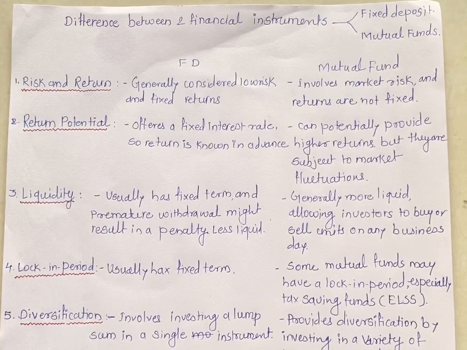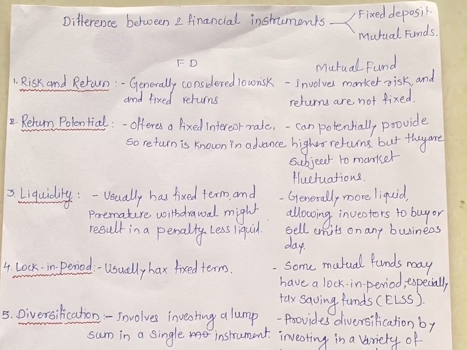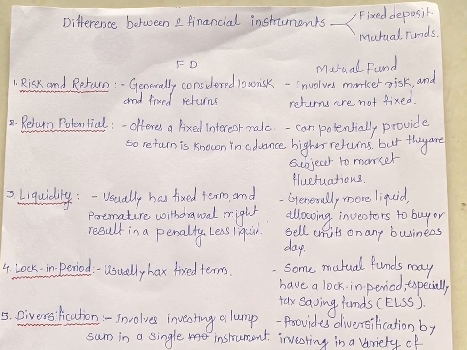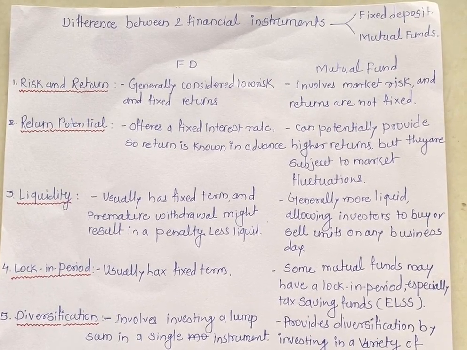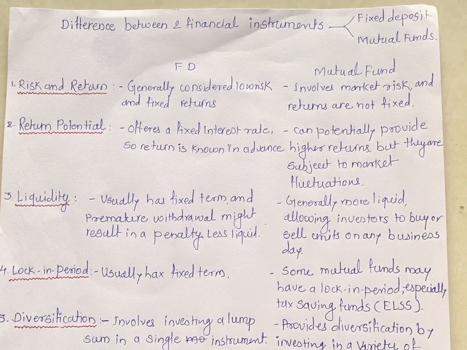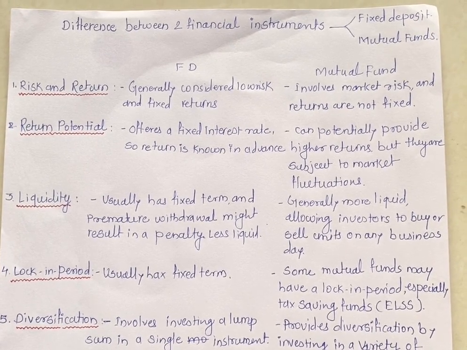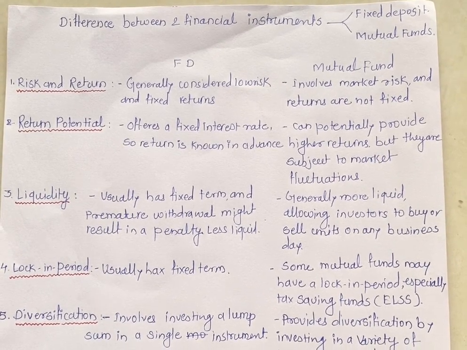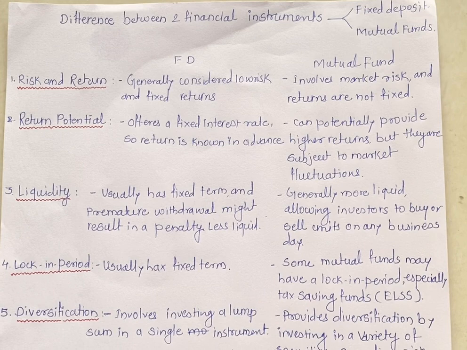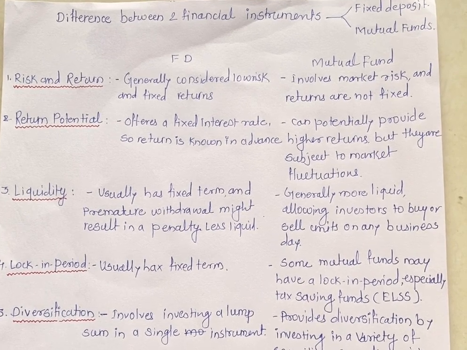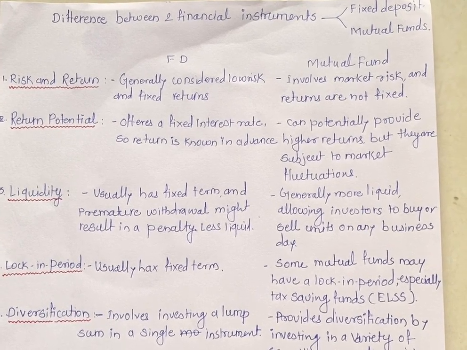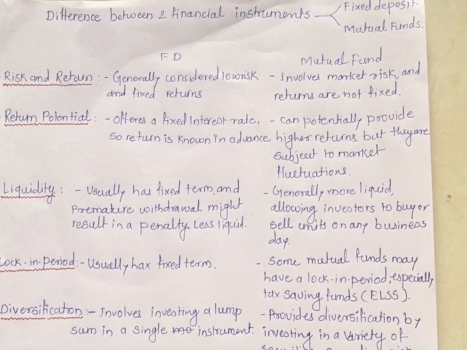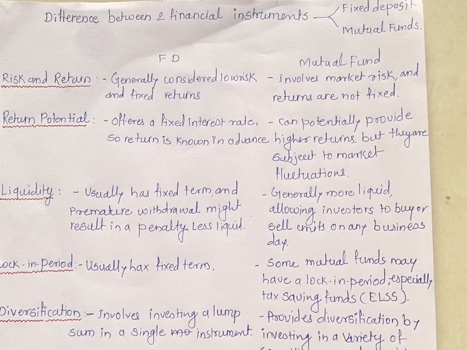Here we'll see the difference between two financial instruments, the fixed deposit and the mutual fund. There are some aspects in accordance with which we'll see how the FD and mutual fund differ. Risk and return. First point is risk and return. Generally, FDs are considered low risk with fixed returns, while mutual fund involves market risk and returns are not fixed.